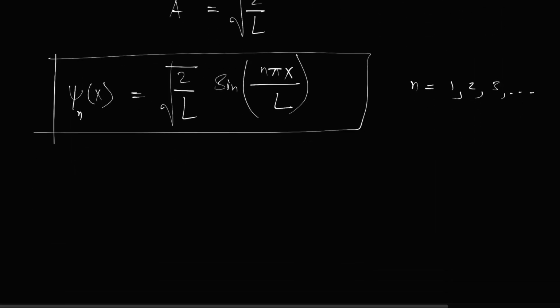This is the wave function, or this is the eigenfunction of the Hamiltonian. So the problem is solved. And the energy eigenvalue we have also written as n square pi square h cross square divided by 2 m L square.